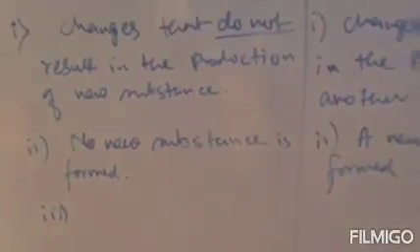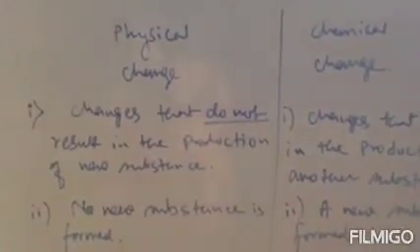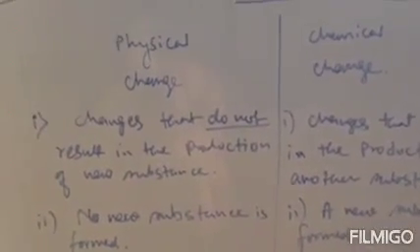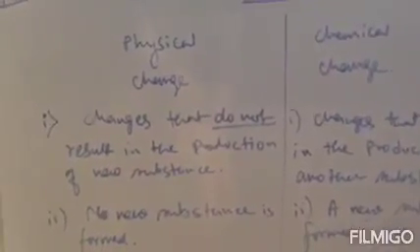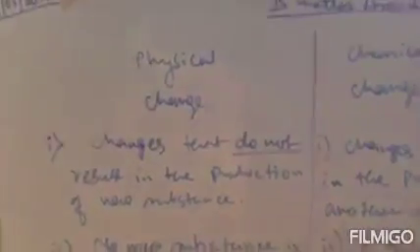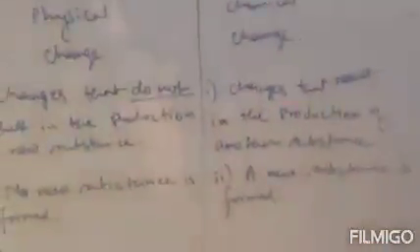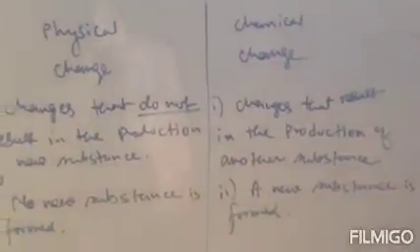Third difference is: properties of constituent elements or substances is retained. That means the mixture is composed of various constituent particles. So the property of the constituent particles is the same as that of the mixture in case of physical change. But in case of chemical change, the properties of the constituent particles will be different from the mixture. Clear?